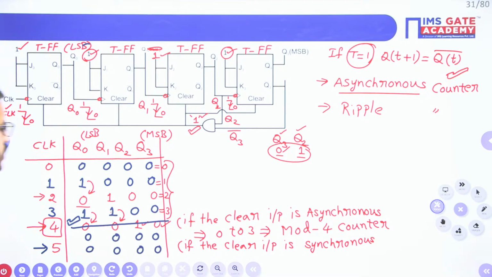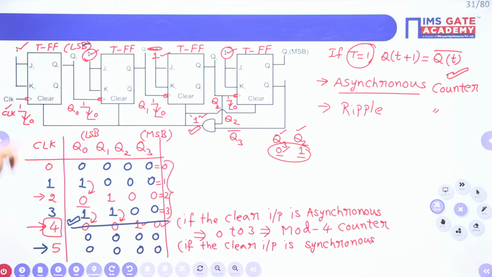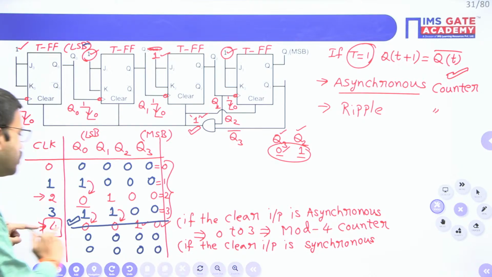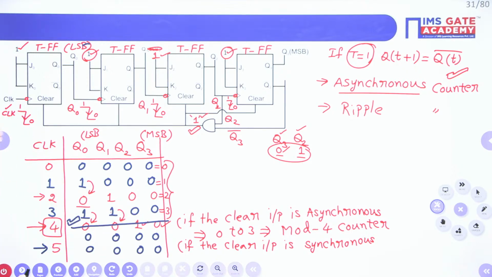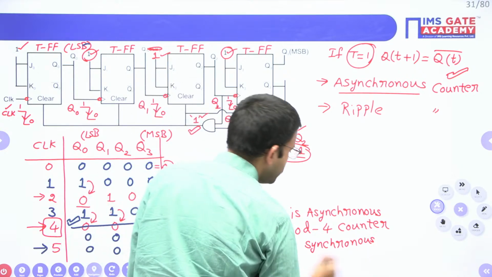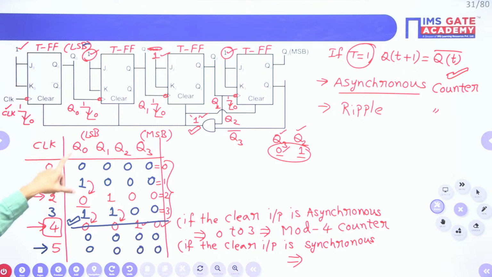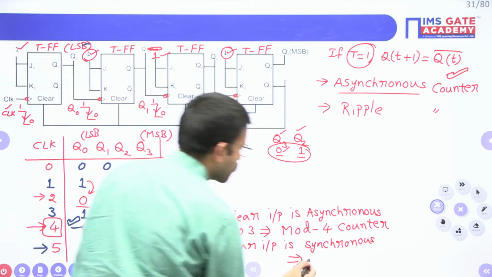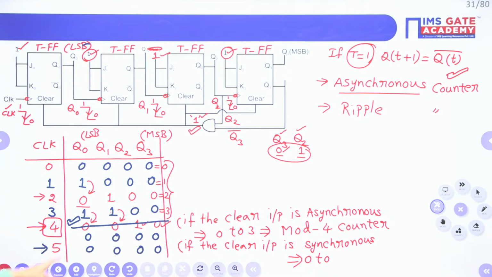So if the clear input is synchronous, what will happen? This counter will count that particular earlier state. After that, when you apply the next clock signal, only then all the flip-flop outputs will become 0. So if the clear input is synchronous, then it is going to count 0 to 4.